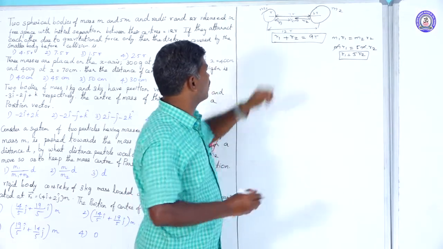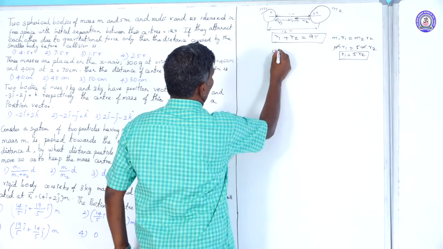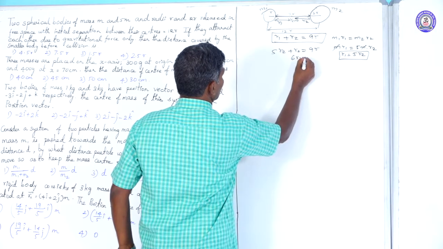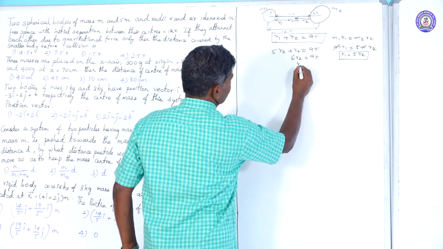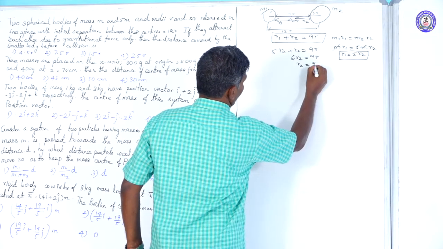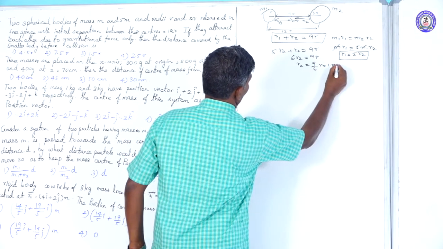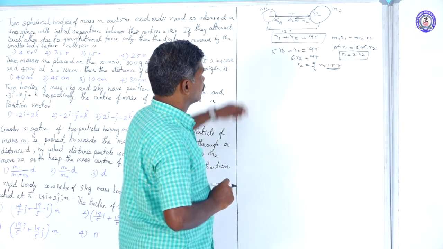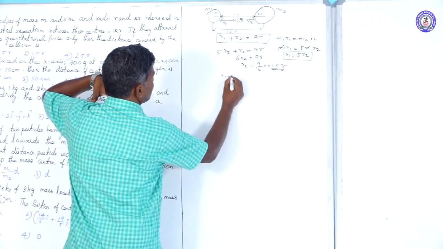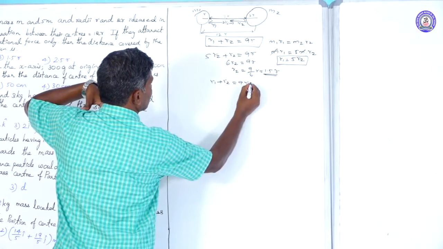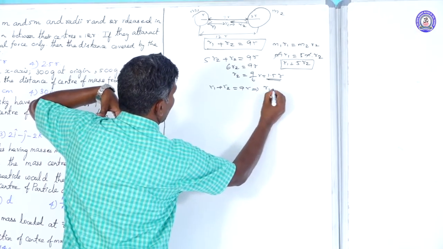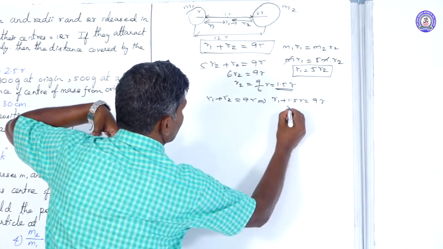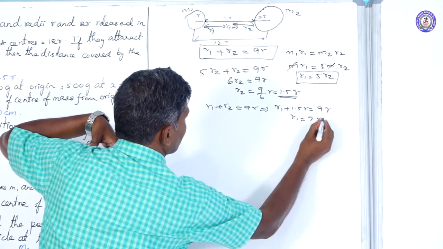If you substitute the r1 value here, 5r2 plus r2 equals 9r. That is 6r2 equals 9r, so r2 equals 9 by 6 r, that is 1.5r. Then using the formula r1 plus r2 equals 9r, substituting the r2 value, r1 plus 1.5r equals 9r. From that we get r1 equals 7.5r.